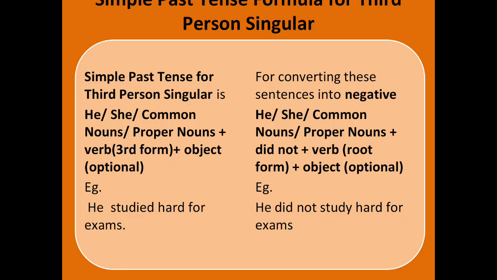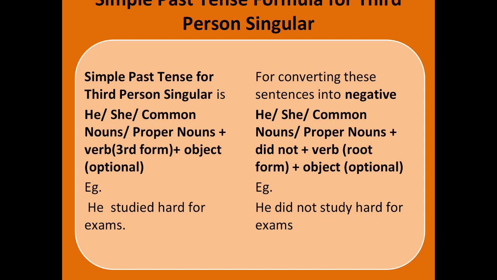The simple past formula for third person singular. So third person, that is he or she. When you're using he or she in the singular and in the third person, what is the formula? He or she, or any common noun or proper noun you are going to use, plus verb in the third form, that is the past form for affirmative sentence, plus the object, which is optional. He studied hard for exams. That is he or she. You will be using he or she, or the Himalayas, the rain, everything, the proper noun. You will be using the third form, that is the past form.